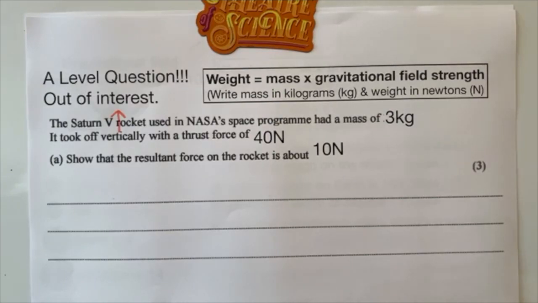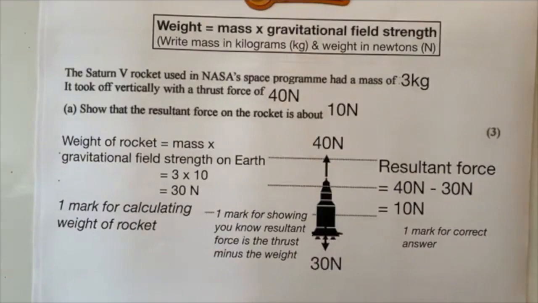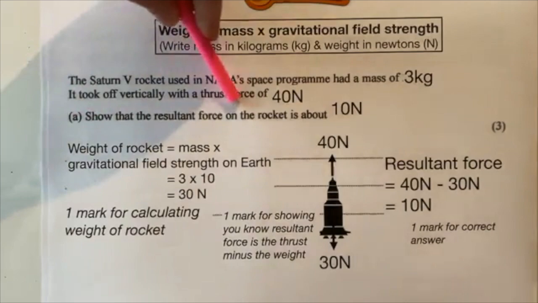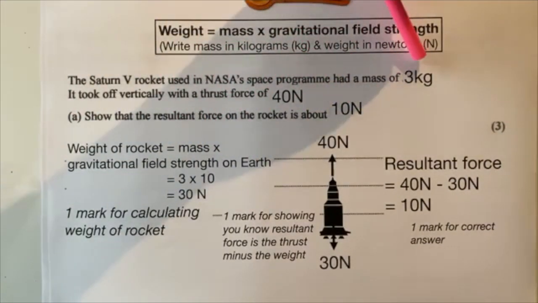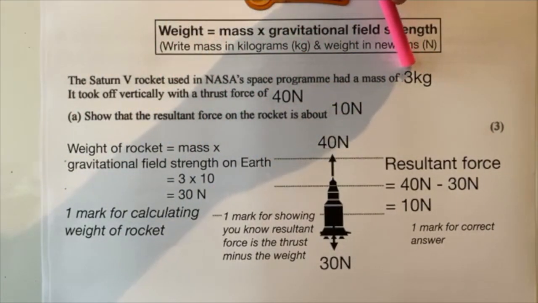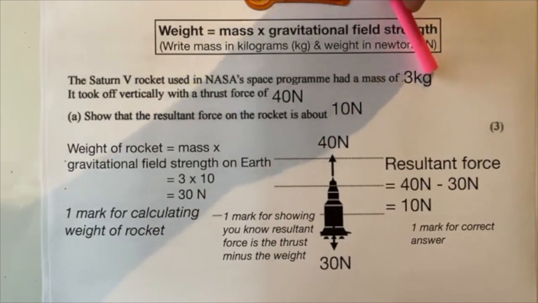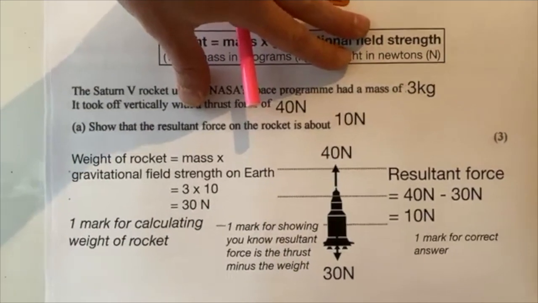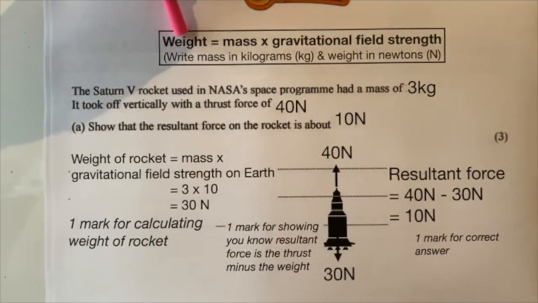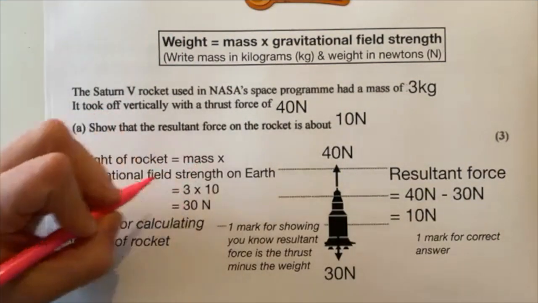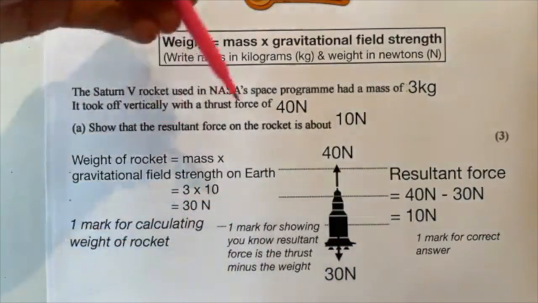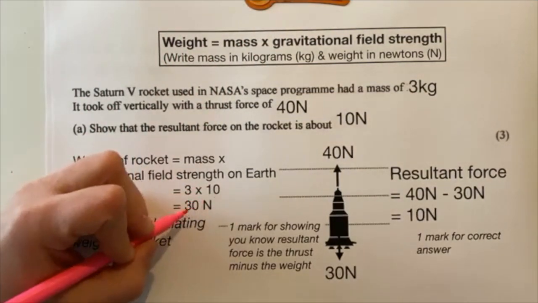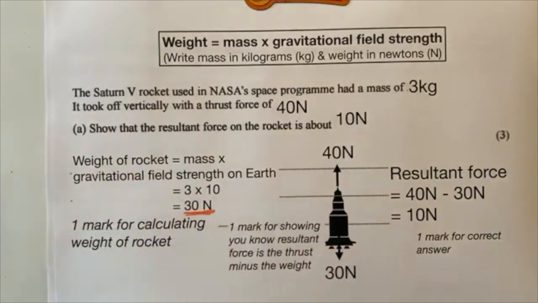Well done. Right, shall we have a look? First of all, maybe after today's lesson, you could see that if we're talking about forces and we want to know what the overall force is on the rocket, knowing that its mass is 3 kilograms is not very useful. We're going to have to change this into a force so that we're working in forces. How do you change a mass into a force? Well, weight is a force, so let's work out the weight of the rocket. You do its mass times the gravitational field strength of the Earth, because it's on Earth, so that's 10. So you do 3 kilograms times 10, which is 30 newtons. Well done, you would get a mark for that at A-level.